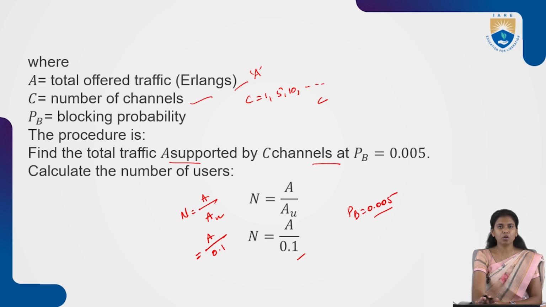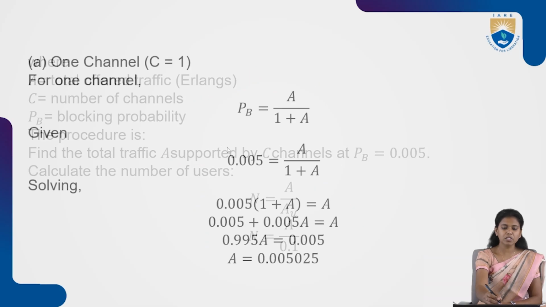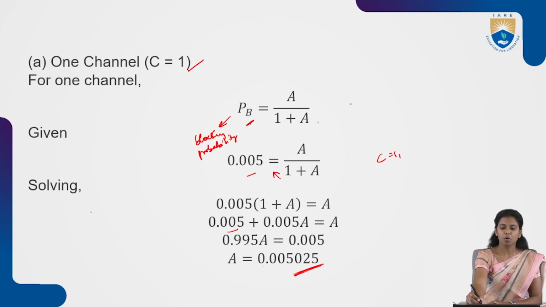Then first of all, you have to calculate the number of users for each and every channel. In that scenario, you have to come up with this formula, A divided by AU. For each and every channel, see here we have 1, 5, 10, 15, 20 and 100.